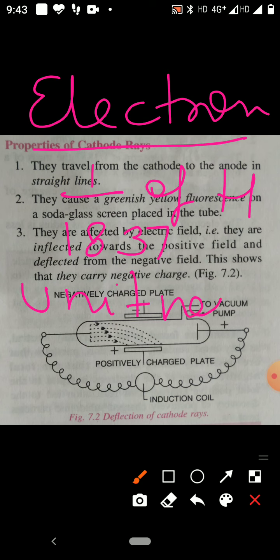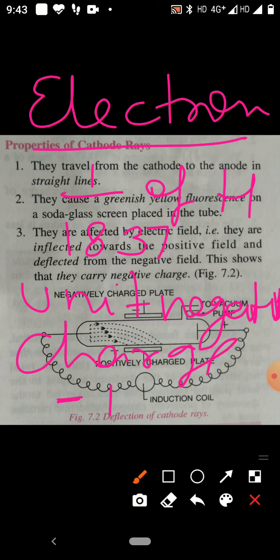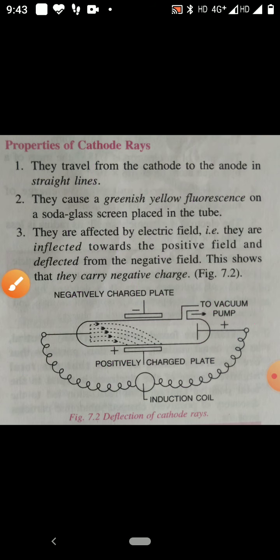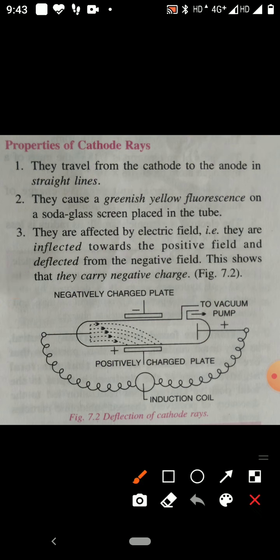So now it is clear: electron is the negatively charged particle. It is an integral part of all atoms. Charge of the electron is -1. Mass of the electron is 1/1837 of hydrogen atom.